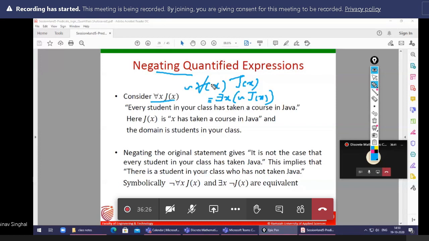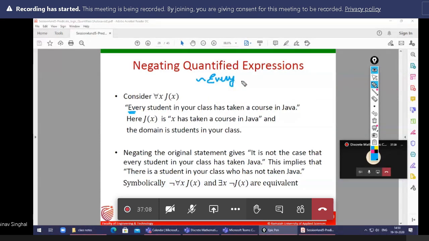If we are going to study it in the verbal form, then what is the verbal form? The given sentence is: every student in your class has taken a course in Java. Okay, this is the verbal form given to you. So what is its negation? First, always keep one thing in mind: this word and its negation. Negation of every.